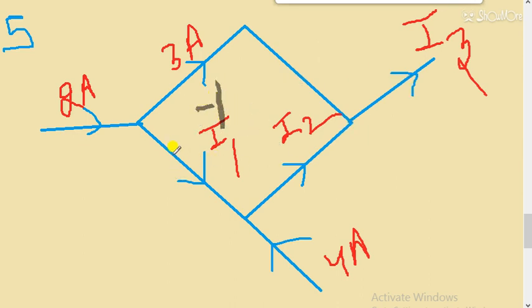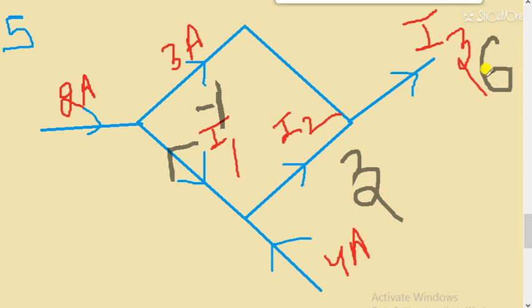That means I1 is flowing in the opposite direction. The magnitude of this current is 1. Minus 1 shows that it is in the opposite direction. The direction that was given in the question is the wrong direction. I2 comes out to be 3 and I3 comes out to be 6. So this was the question.